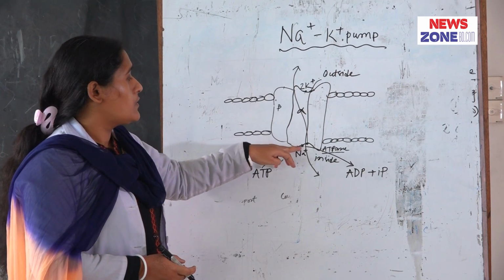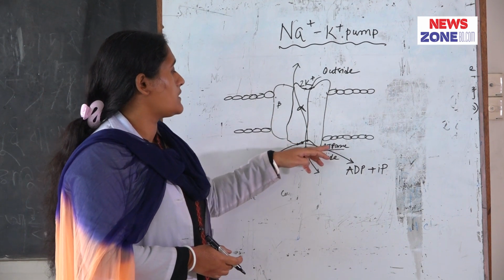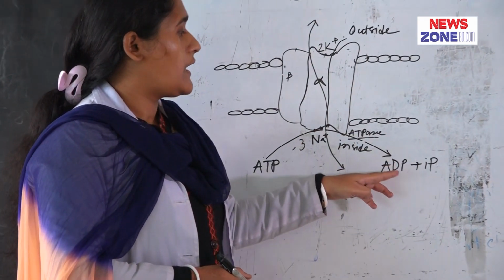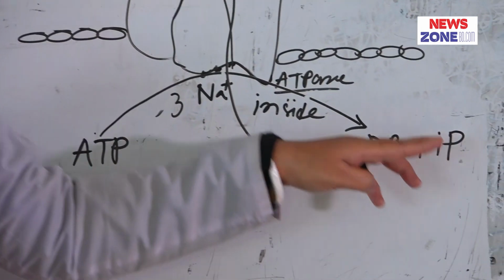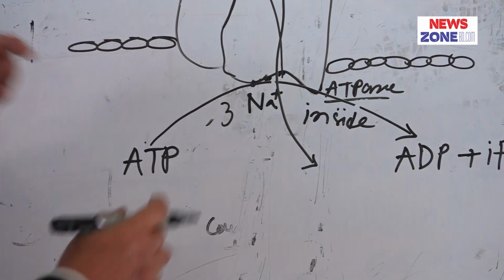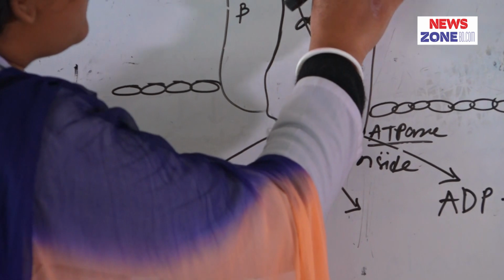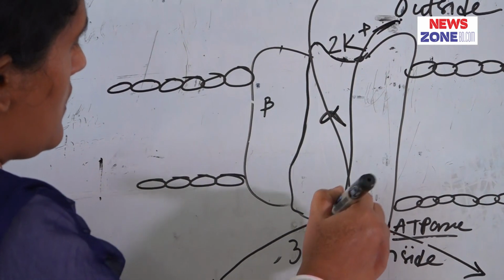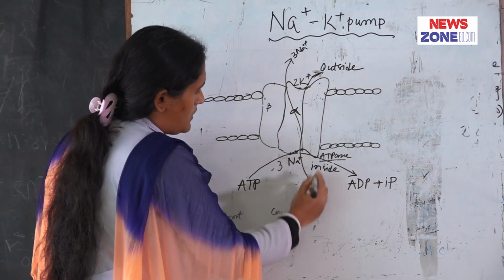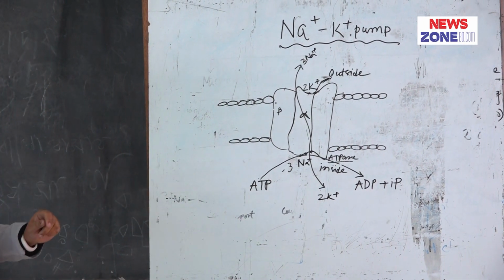When sodium and potassium bind with their receptors, the ATPase enzyme is activated and breaks down ATP into ADP and inorganic phosphate, that is high energy phosphate, and this causes extrusion of sodium from inside to outside and potassium from outside to inside of the cell. This is the mechanism of action of the sodium potassium pump.